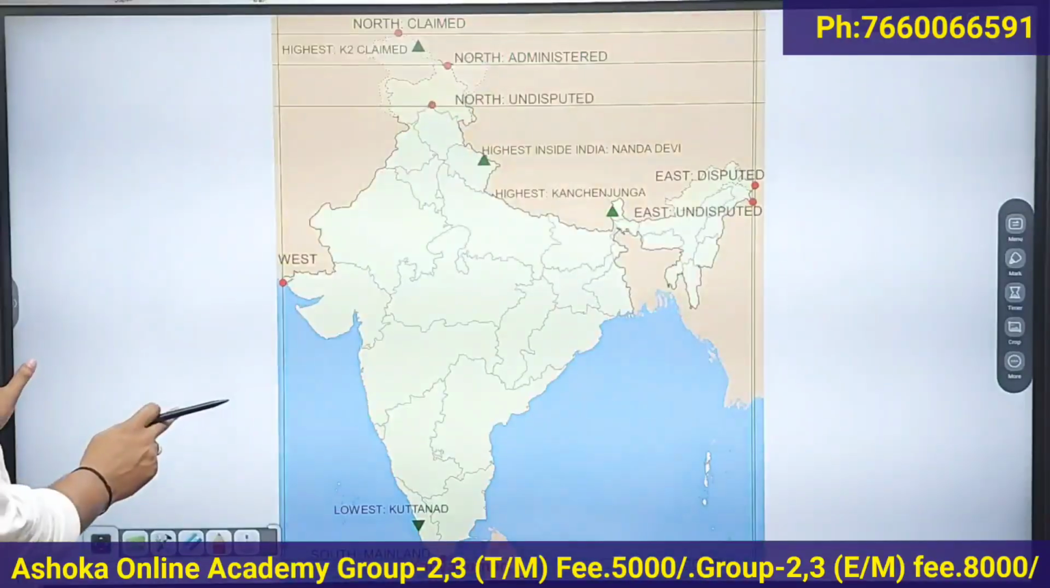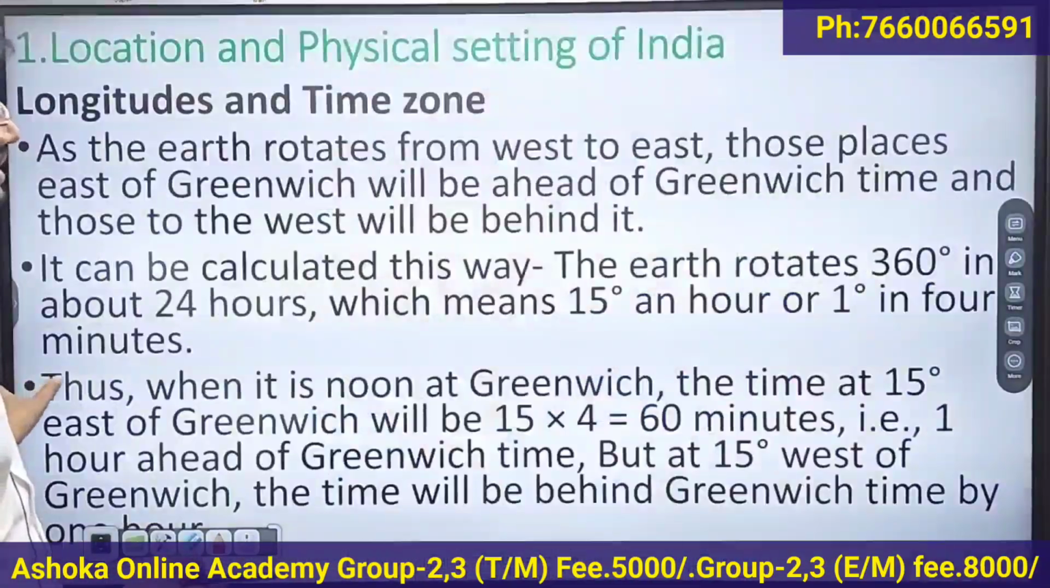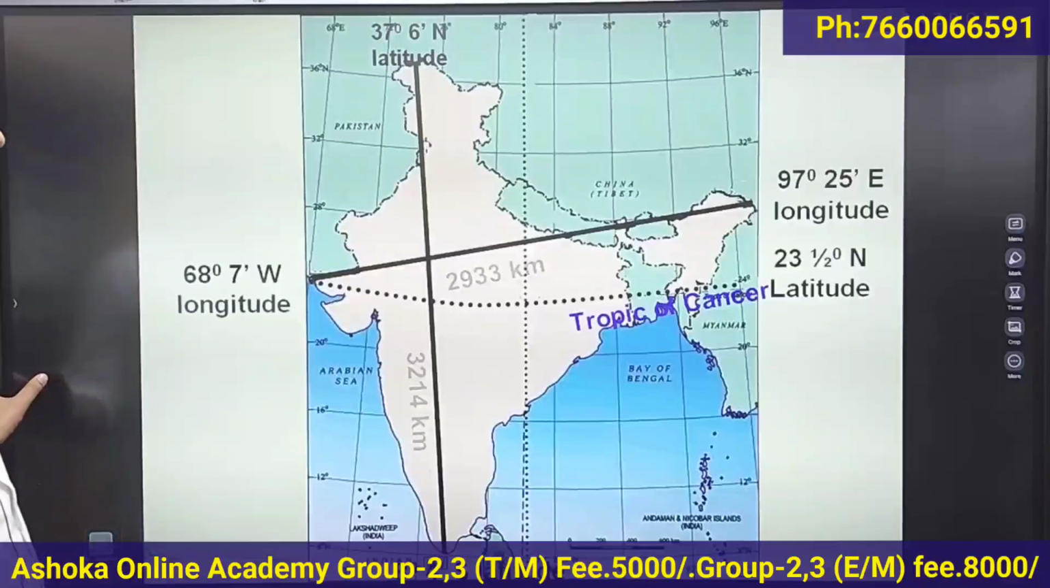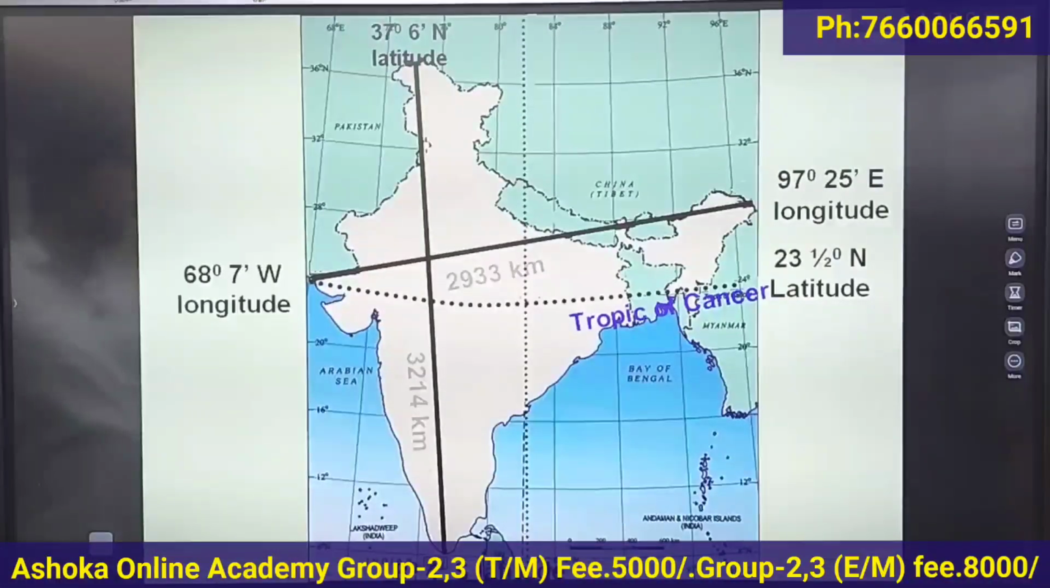So this is about the latitudinal and longitudinal extent of India. 37 degrees 6 minutes north, 8 degrees 4 minutes north.